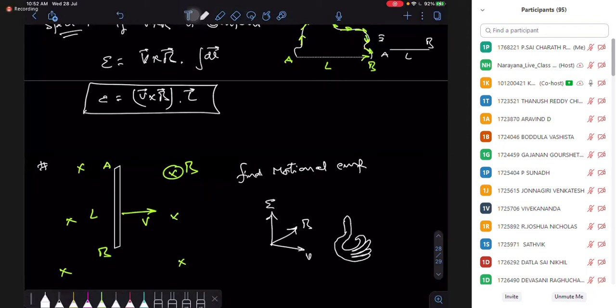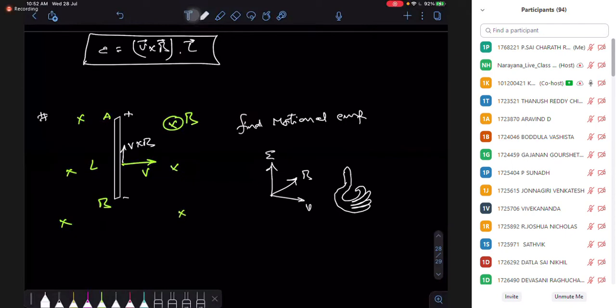So where is my V cross B going? In this case, my velocity is toward the right side and the magnetic field is inward. If you rotate your fingers, my thumb is coming in the upward direction. V cross B is upward. So who is the positive terminal? A is the positive terminal, B is the negative terminal.